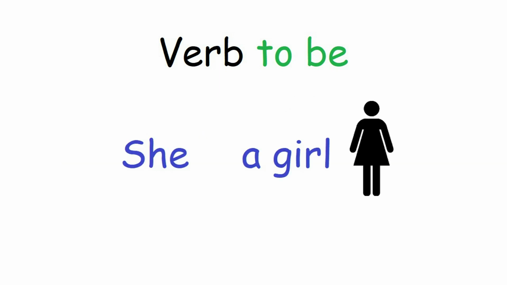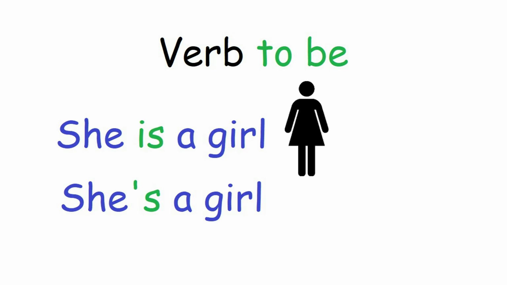Next, she a girl. So what do we say? Do we say she am? No. She are? No. Do we say she is? Yes, she is a girl. And this is the long form. As for the short form, it is she's a girl. She's sad. She's happy. Okay.